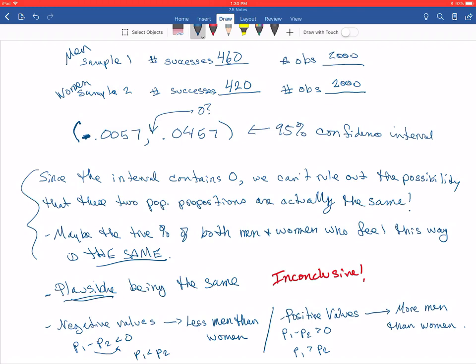It could be any of the three cases. The one that we're usually the most interested in and that we talk about the most, and probably what you're going to be responding with most in MyLabsPlus, is the idea that it's plausible that they're the same. But you have to keep in mind that technically this doesn't rule out any of the three options, because you've got negative, you've got positive, and you have 0 all being here.